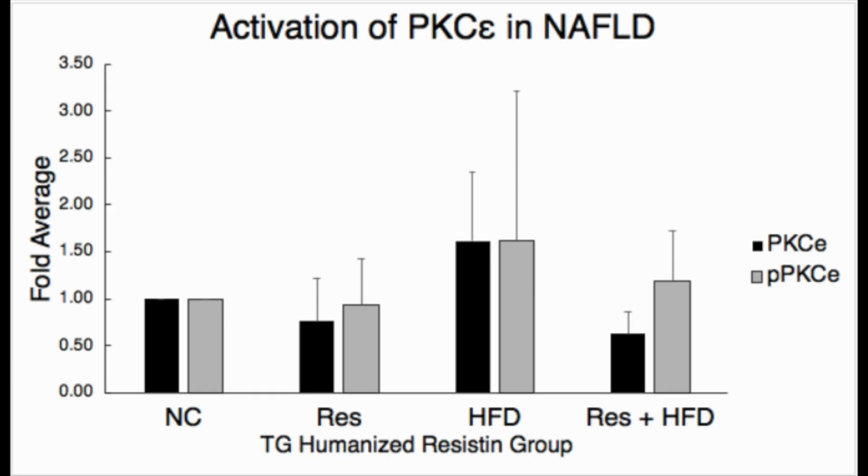Although our results were inconclusive, there was higher total PKC epsilon and total activated PKC epsilon in our high-fat diet transgenic humanized resistin mouse group.